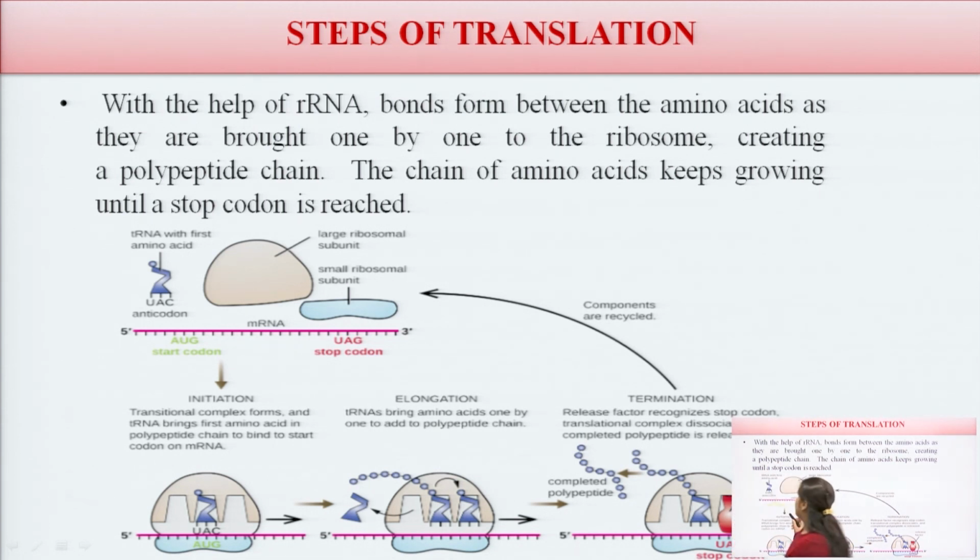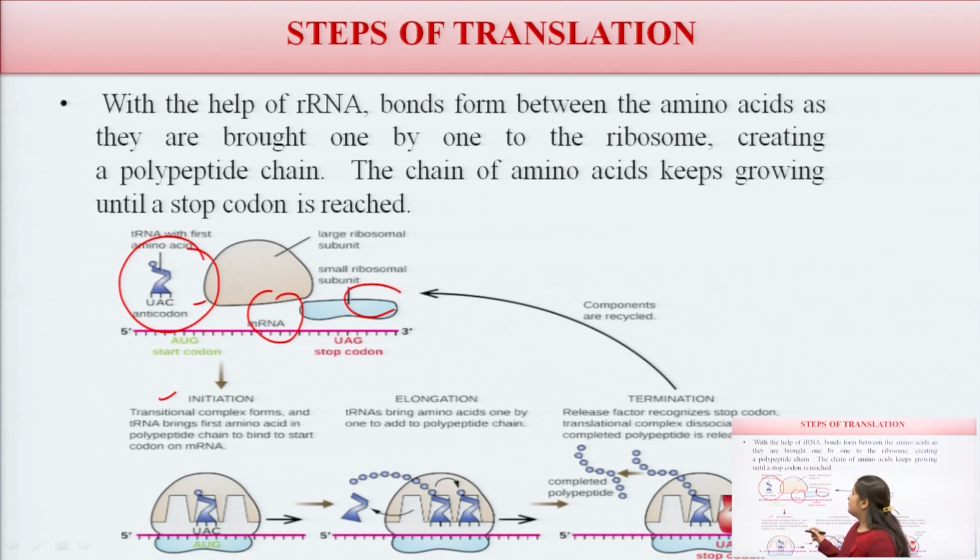So, here there is an initiation process where the tRNA with the first amino acid, that is a UAC anticodon, binds to the mRNA, and this is a ribosome, the large and small subunits, where the AUG codon starts, then the UAG codon is the stop.